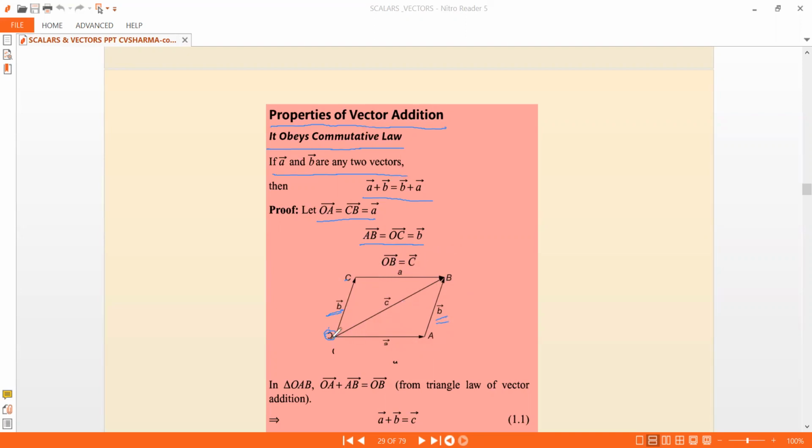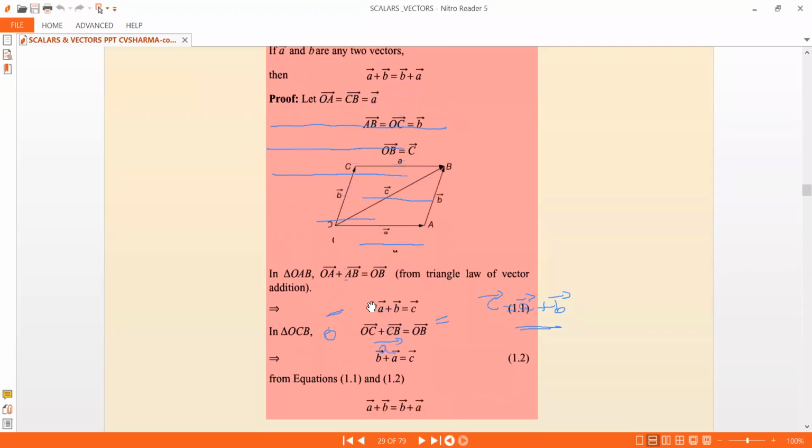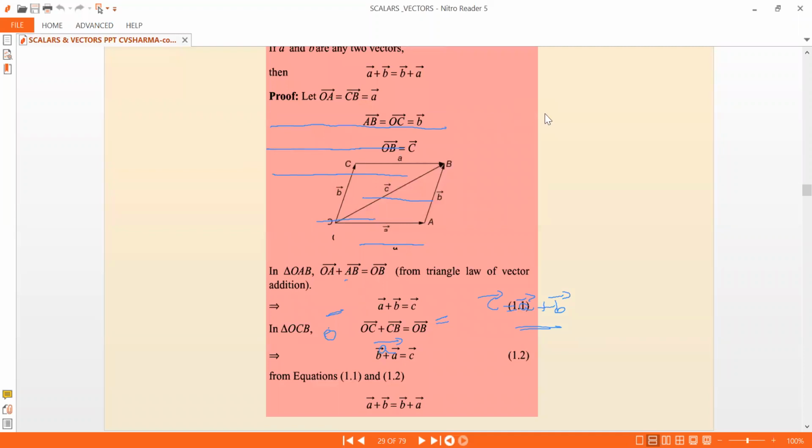And OB bar is C bar. So you can use the triangle law of addition, that is A bar plus B bar. So this is our vector A bar and this is our vector B bar, and you can see that by the triangle law of addition, you can say that C bar is equal to A bar plus B bar. That's very well understood from here. Now let us move on further.